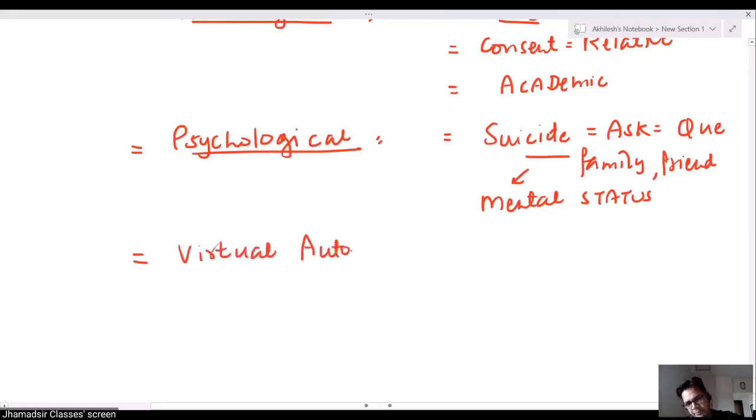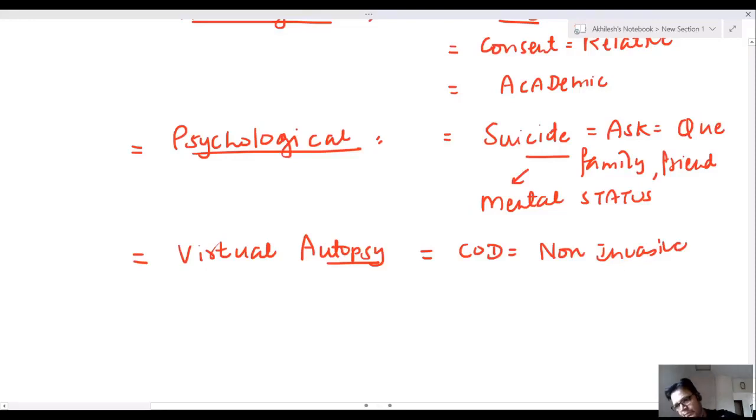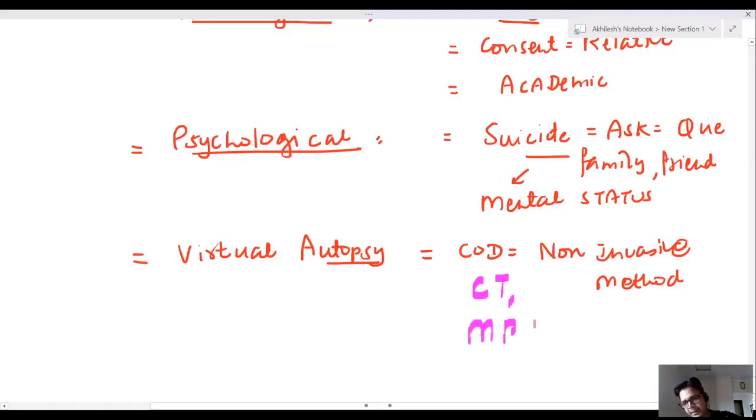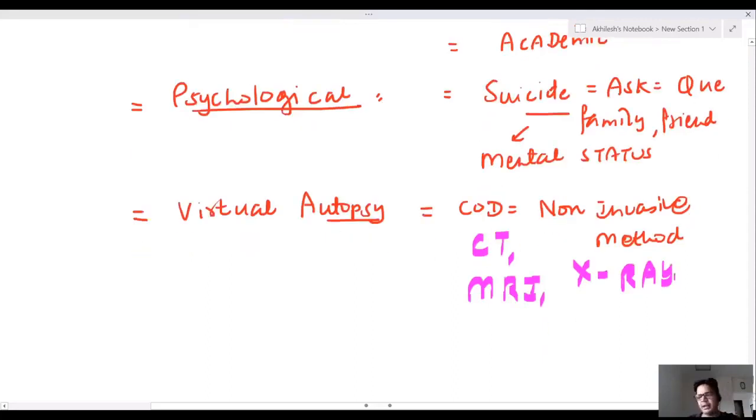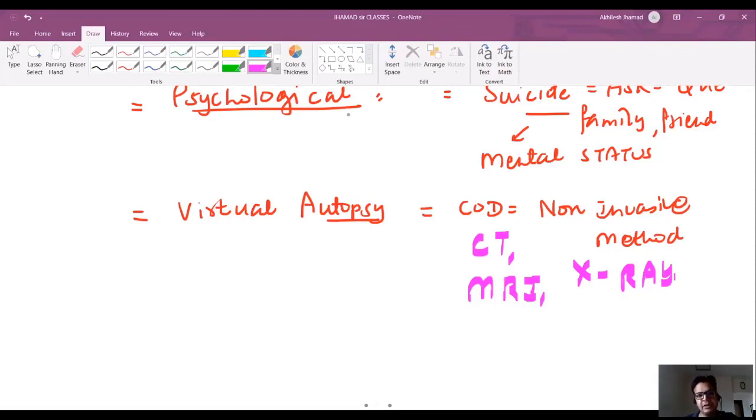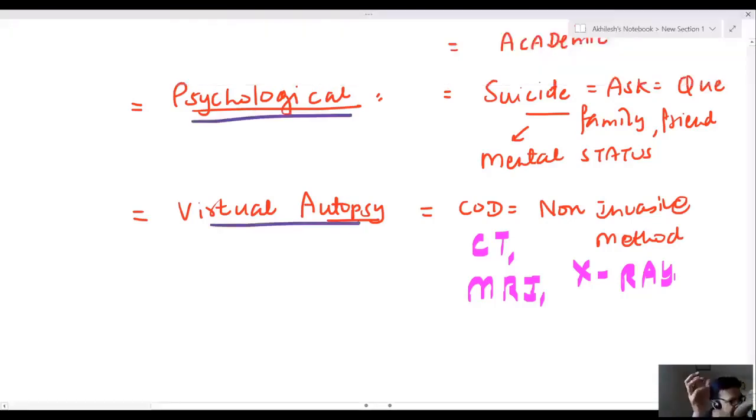Virtual autopsy. Virtual autopsy is finding the cause of death by a non-invasive method. What are the non-invasive methods? CT scan, MRI, X-ray. If we are using these non-invasive methods, this is known as virtual autopsy.